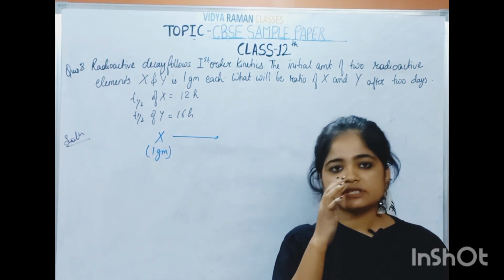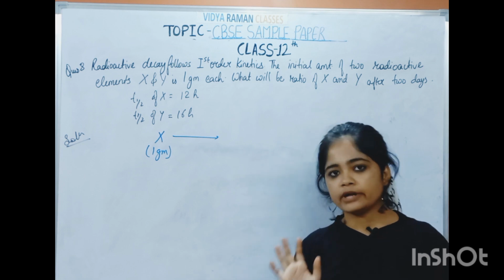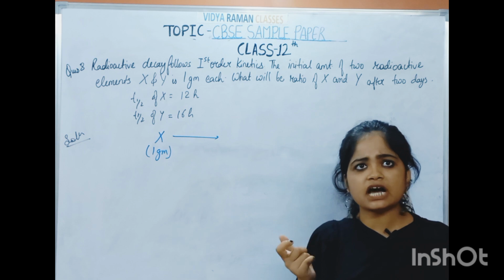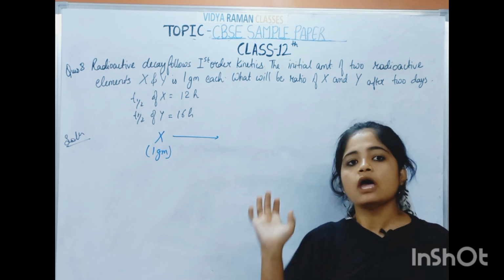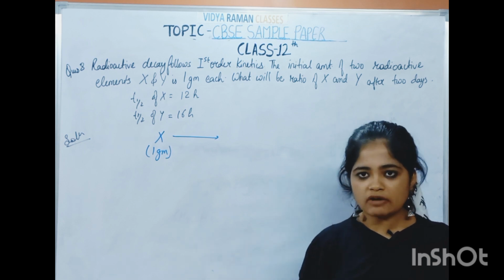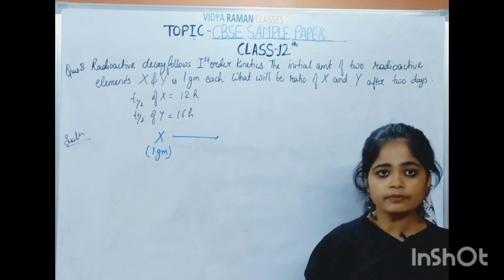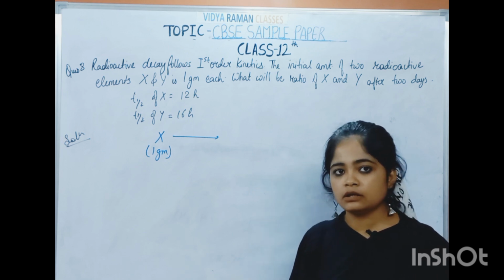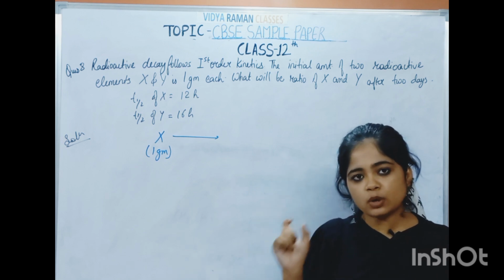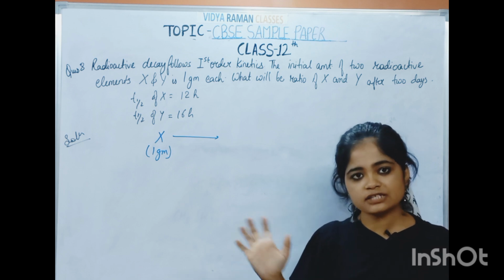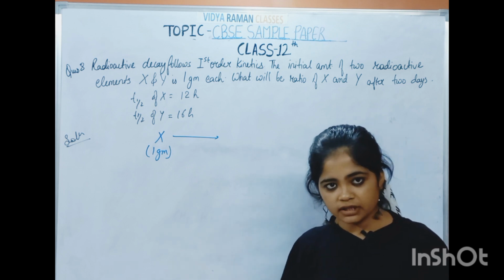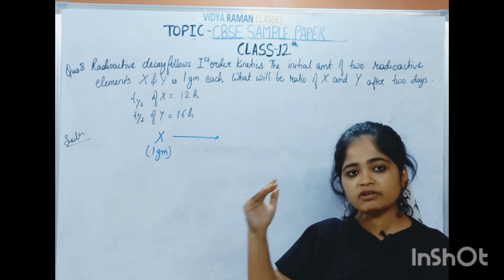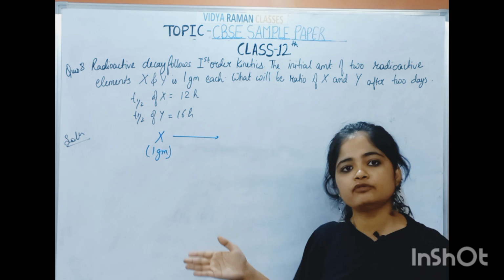For example, if a substance P is 4 gram initially and its half-life is 2 hours, then after 2 hours it will become half of 4 gram, that is 2 gram. Again after 2 hours, it will become half of that, that is 1 gram.